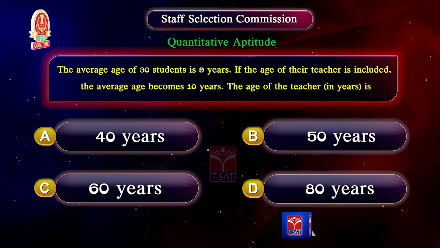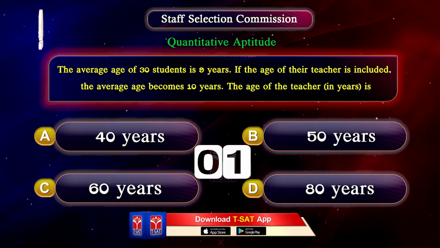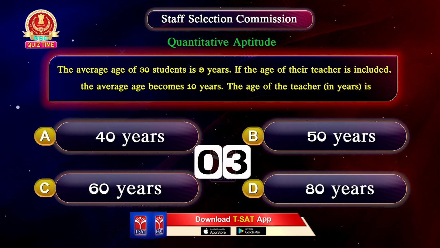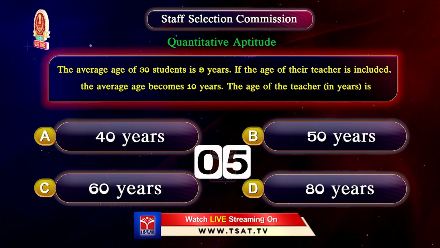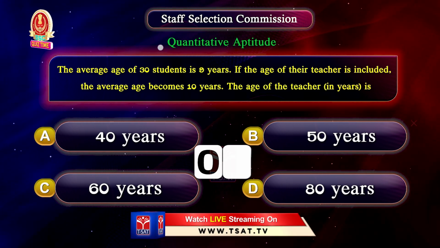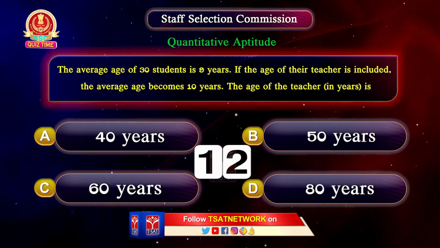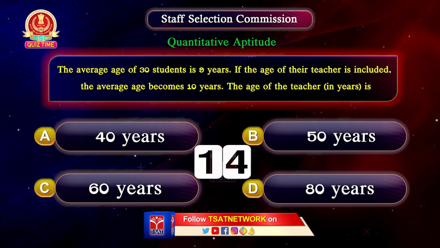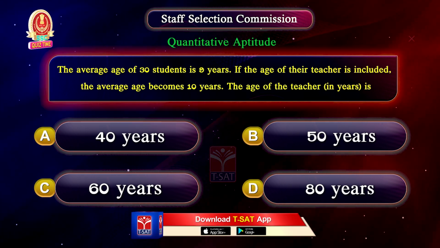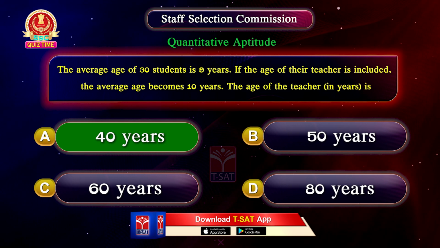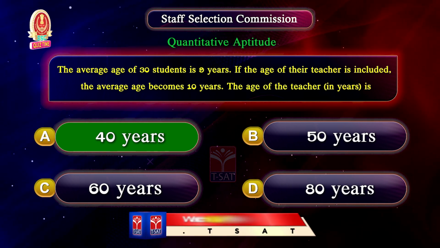Your time starts now. The correct answer is option A 40 years.